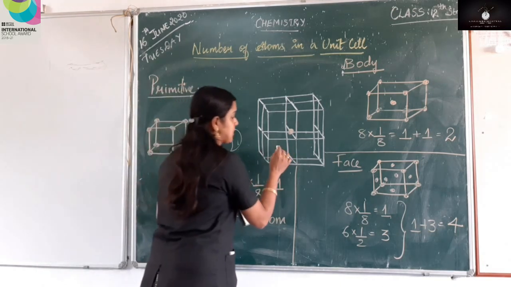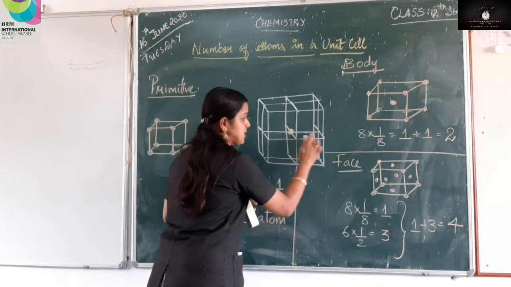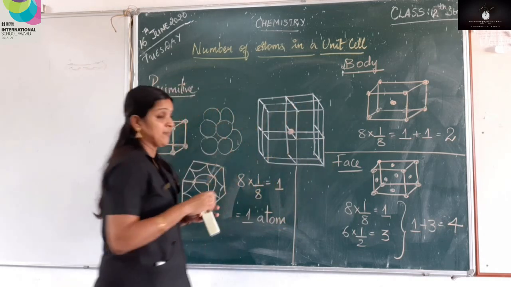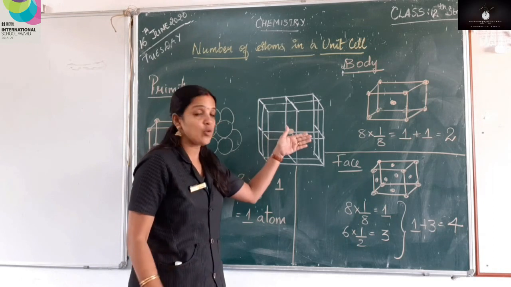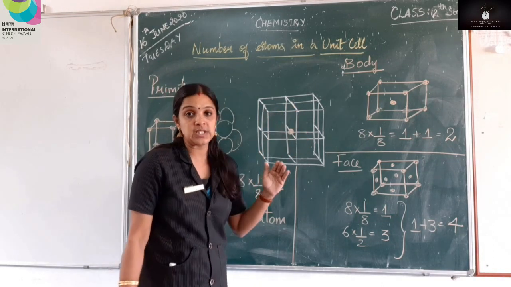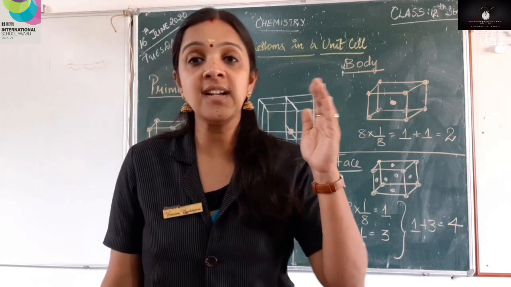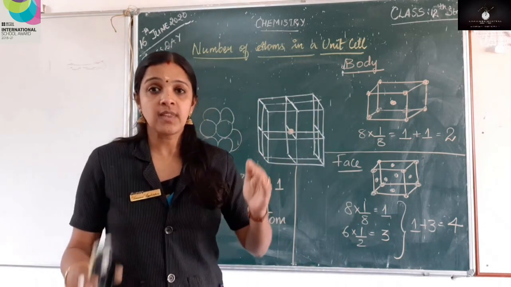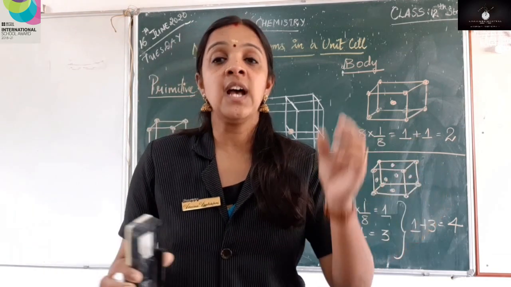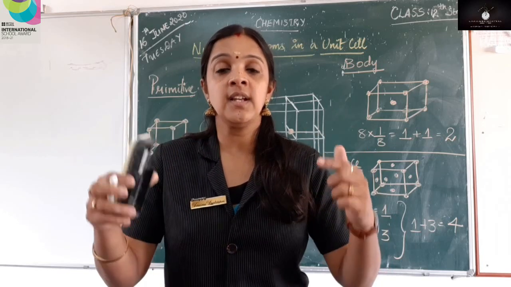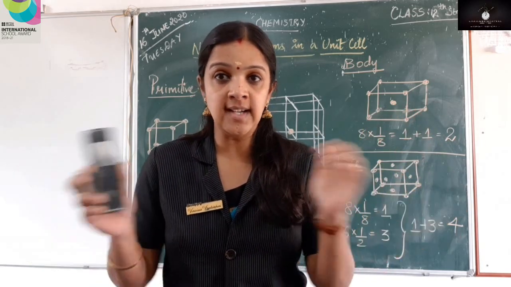This is the first unit cell, this is my second unit cell, this is the third one and this is the fourth one. So in front you have 4 unit cells and behind you have 4 more unit cells. In total there are 8 unit cells present in this crystal lattice. Because we have learned a unit cell which is repeated again and again can make up an entire lattice.